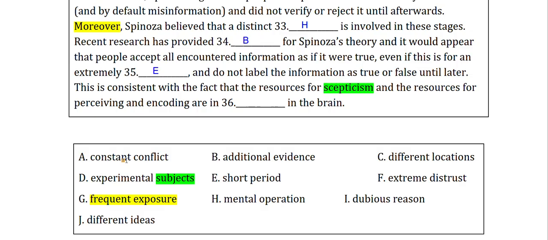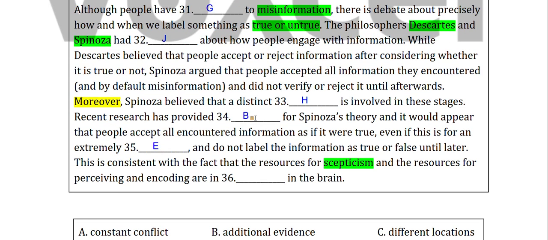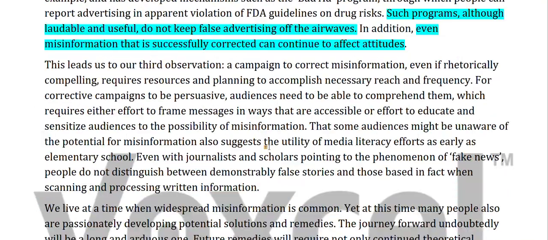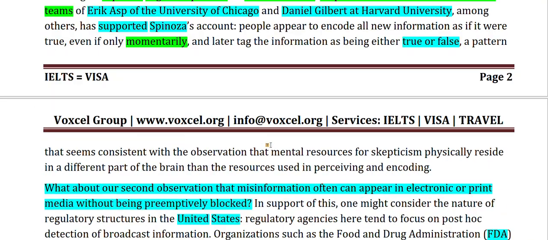Let's see if I have to make a guess. In constant conflict, in different location in the brain, yes, it can be C. In extreme, in mental or deepest region in the brain, in different ideas habitat. So I think C is the best bet here, but we will read it in the paragraph before marking it.